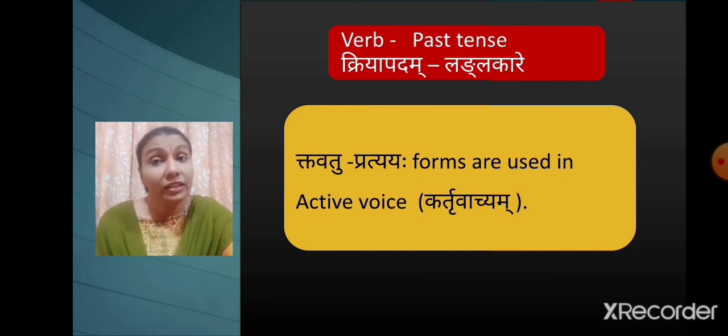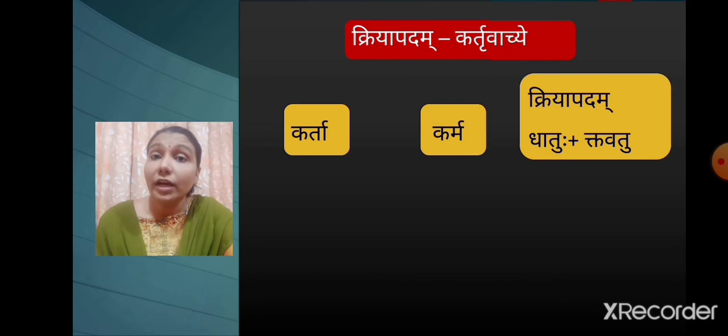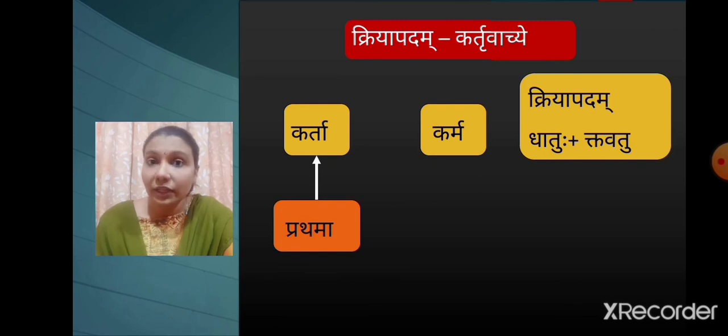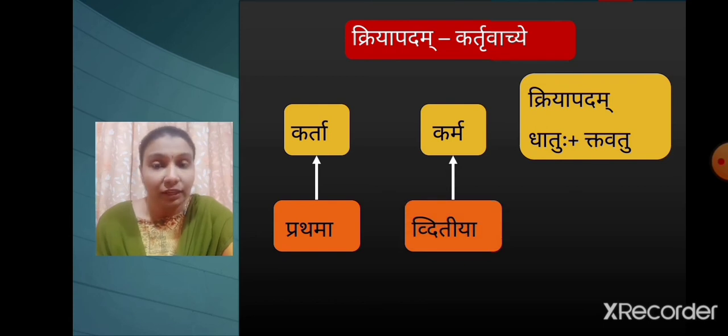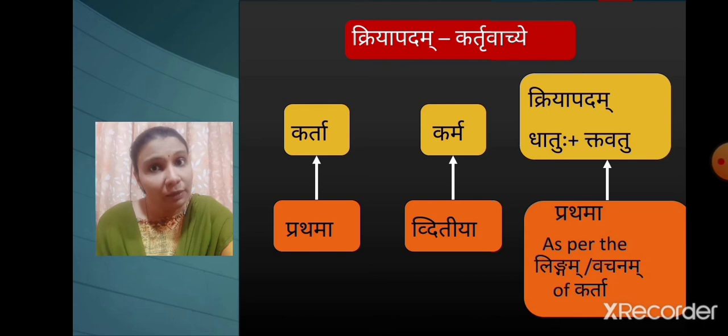How to recognize that the given sentence is in active voice? It is dependent on the karta, karma and kriya padam of the sentence. In active voice, karta, that is the subject of the sentence, is always used in prathama vibhakti. Karma, that is the object of the sentence, is always used in dvitiya vibhakti. And dhatuhu plus tavatu pratyay form, which we are going to use in place of kriya padam, is also used in prathama vibhakti. And its lingam and vachanam are dependent on the karta, that is the subject of the sentence.